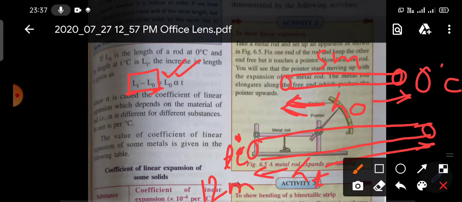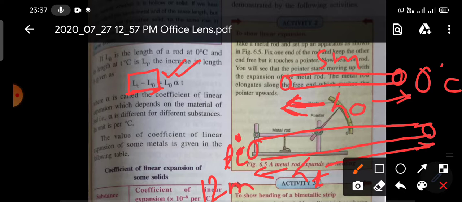Alpha is a constant quantity. It is called the coefficient of linear expansion, and the coefficient of linear expansion depends on the material. It varies from material to material. Iron has a different coefficient of linear expansion, it is generally 12, and aluminum has a different coefficient of linear expansion.